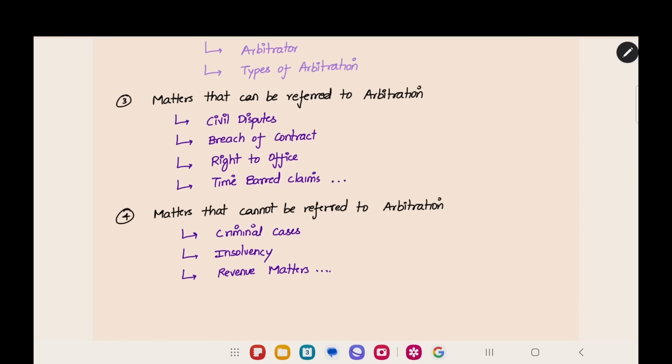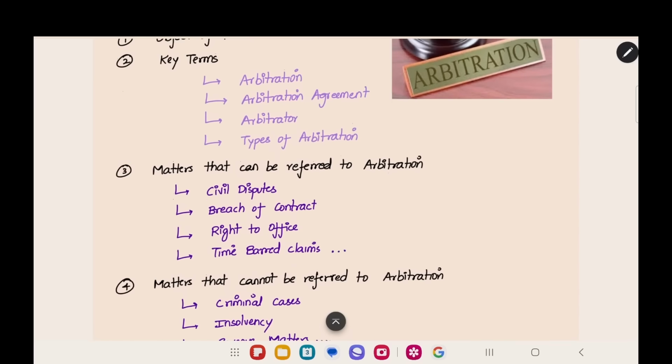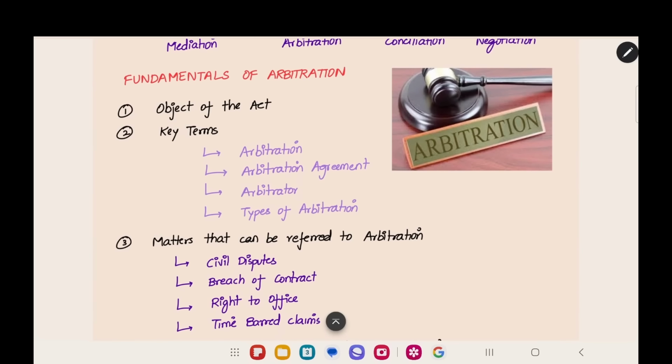And there are certain disputes which cannot be referred to arbitration. As I said, murder, which is a criminal case, like that, criminal cases cannot be referred to arbitration. And then insolvency. Insolvency, we have a separate code called Insolvency and Bankruptcy Code that you cannot refer in arbitration. And then revenue matters, tax matters, GST, which you do not pay. There is a dispute between you and your government. This is a problem which you cannot solve by using arbitration. You have to go to court compulsorily. Now, these are the matters that cannot be referred to arbitration. This is the limitation of arbitration, but otherwise you can do arbitration for pretty much many matters.